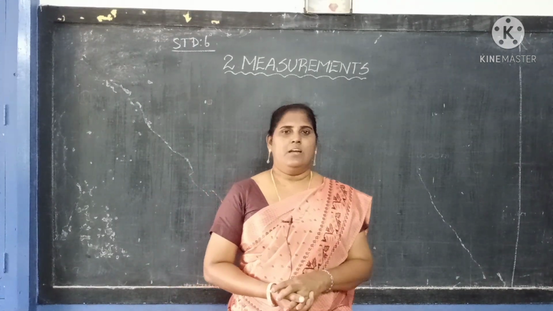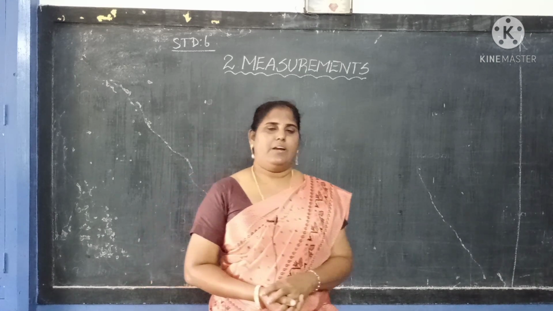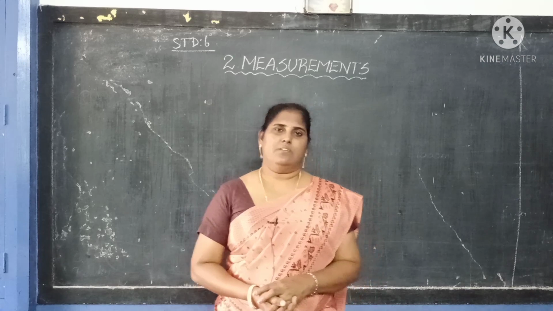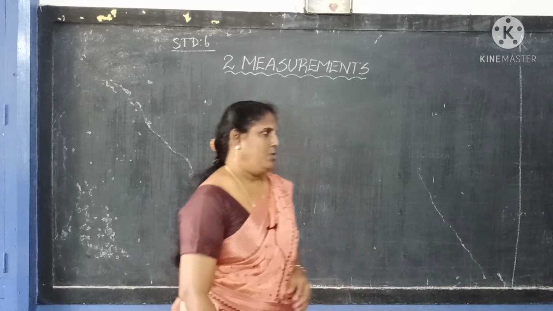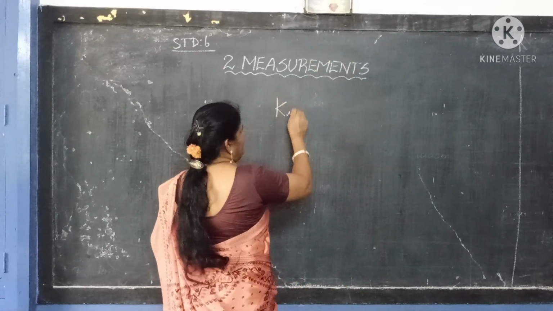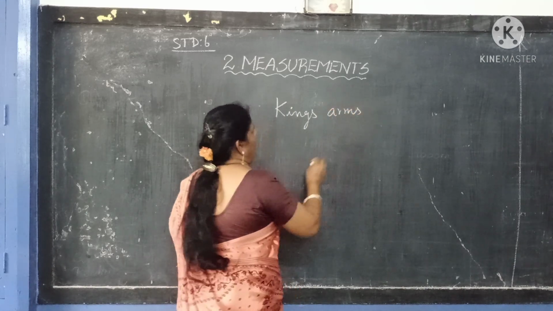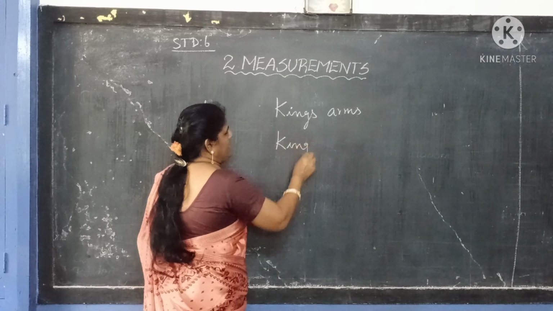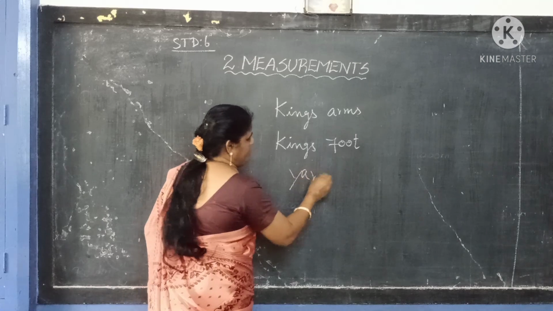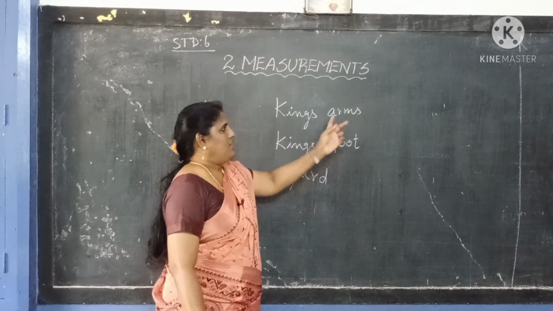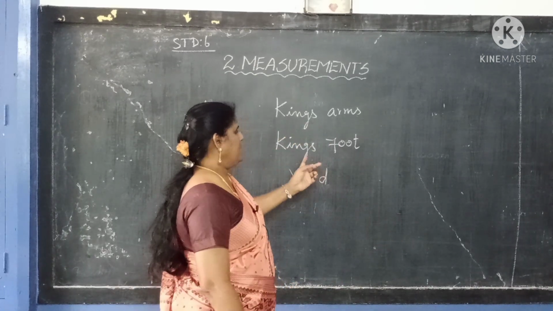As we started worldwide business, people used different measurements for their business. For example, they used the king's arms and the king's foot and the yard. Children, king's arms means they use their arms. King's arms and king's foot.